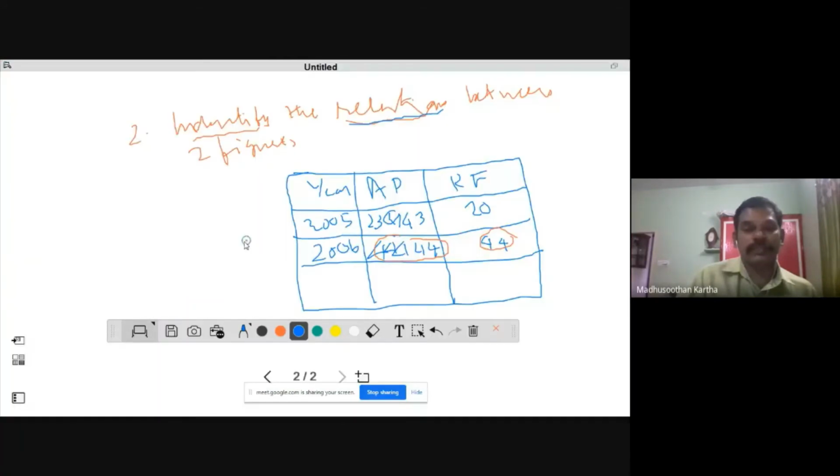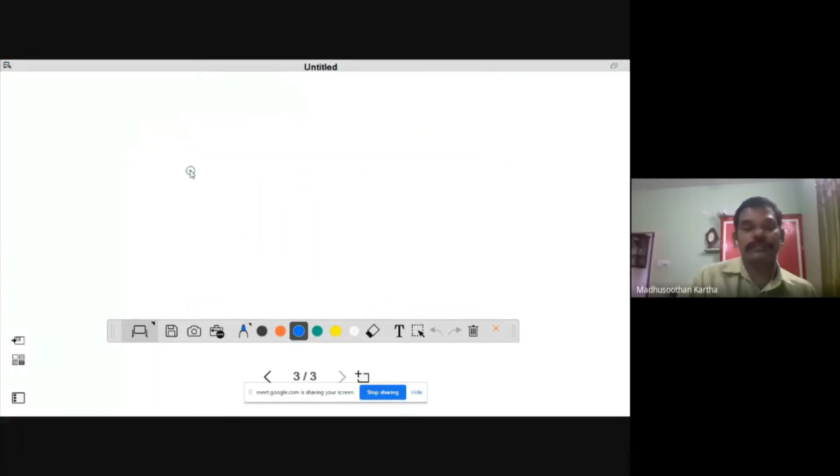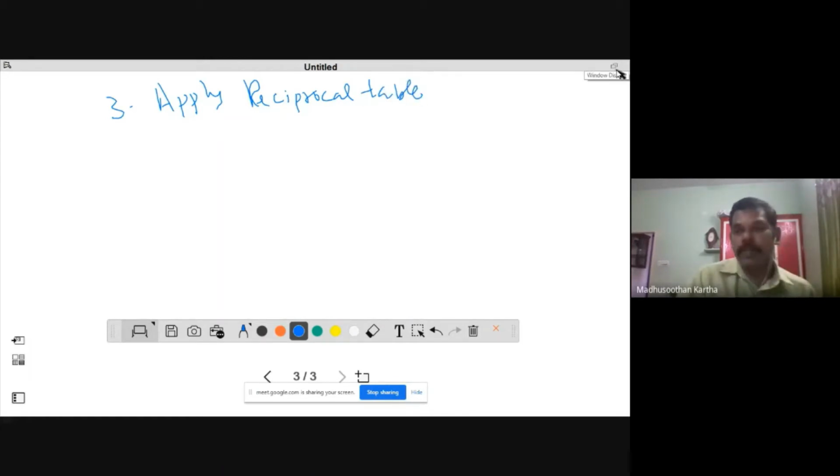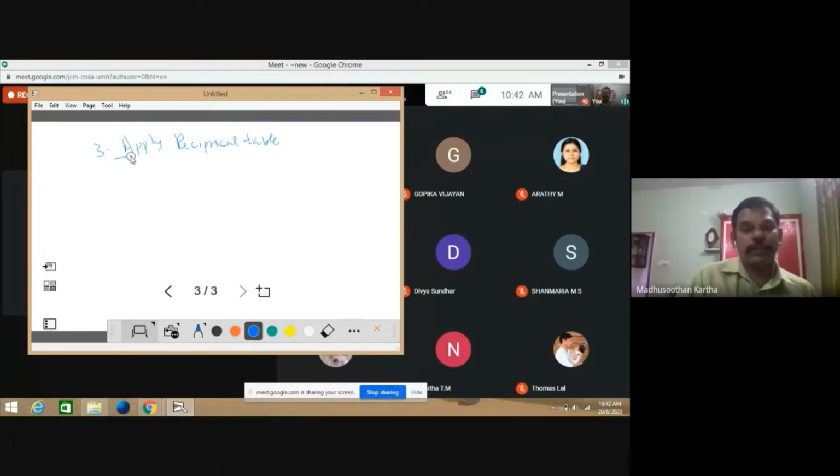Then the third one is to apply a reciprocal table. Apply a reciprocal table. What do you mean by reciprocal table? What is the reciprocal? Reciprocative action.